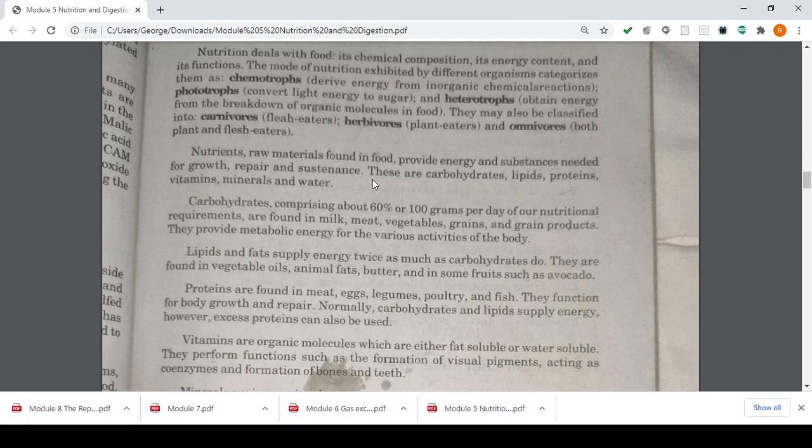These are your carbohydrates, lipids, proteins, minerals, and water. Carbohydrates, comprising about 60% or 100 grams per day of our nutritional requirements, are found in milk, vegetables, grains, and grain products.